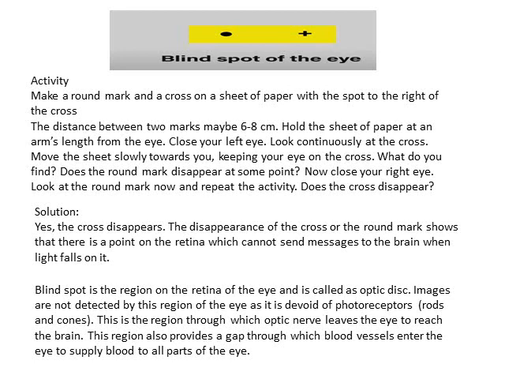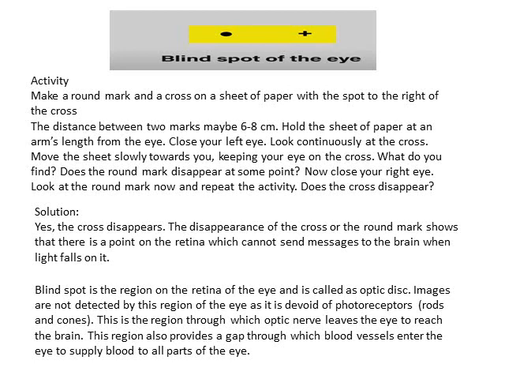So the activity is simple. You have to make the dot and the cross on the sheet of paper where the distance between them should be 6 to 8 centimeter. First you have to close the left eye and view only the cross and then bring the paper slowly in front of you.